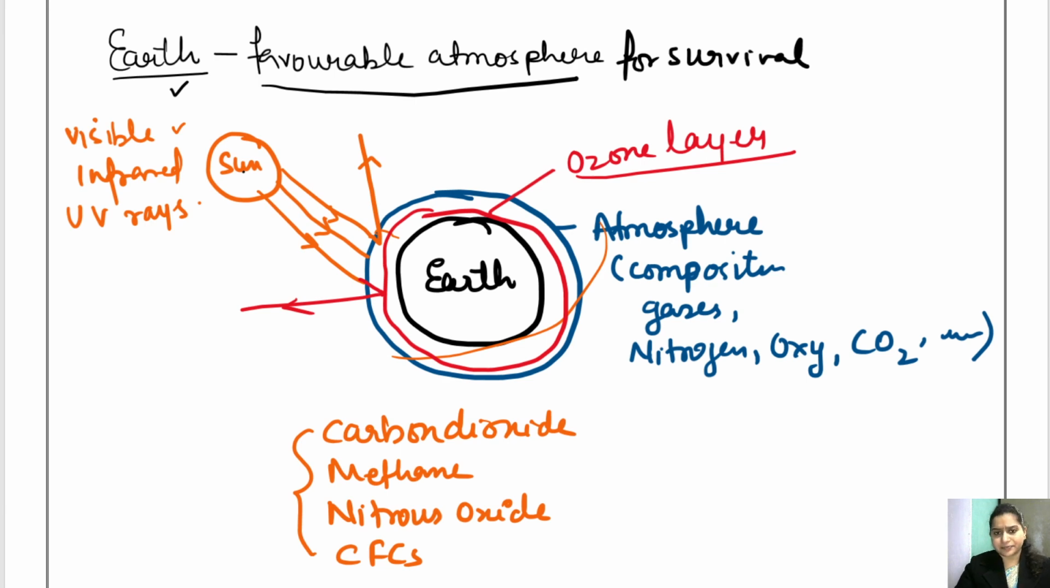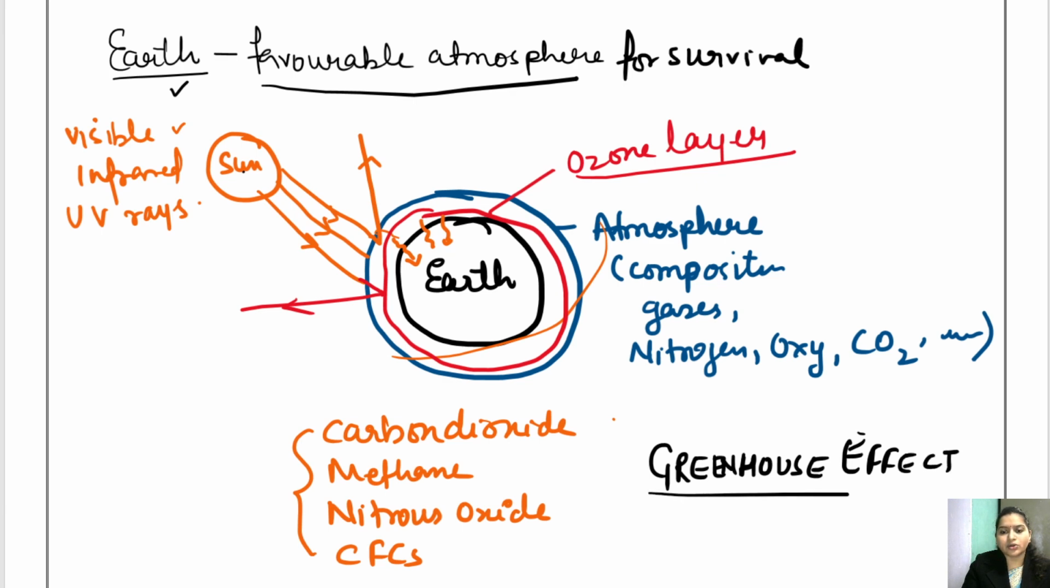Okay, these have the capacity to absorb this sunlight, so they absorb the sunlight and let it come to the surface of the earth. Right, now this process of absorbing the light and reflecting back the light is called the greenhouse effect. All right, it is called the greenhouse effect.